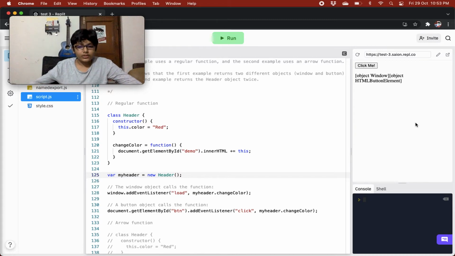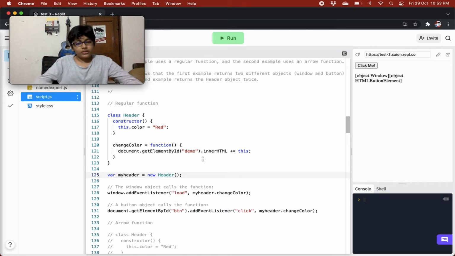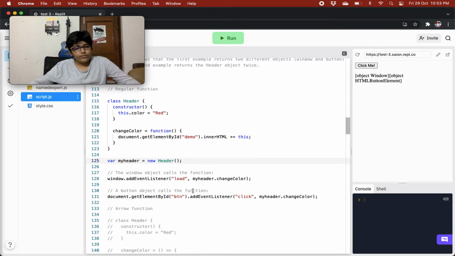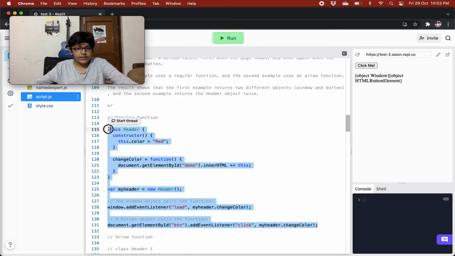So this is coming here because the button invoked the method, and this definition says when we are using a normal function, this keyword refers to the object that calls the function. The button object called the function, because whenever it was invoked, the button object invoked the function. That's why we are getting to see object Window and object HTMLButtonElement.